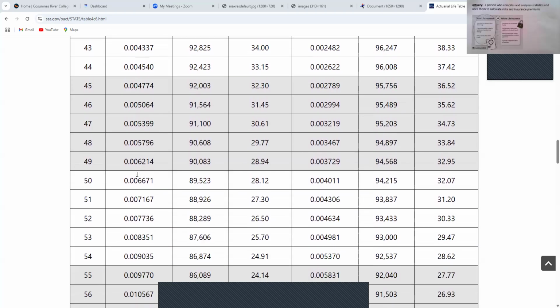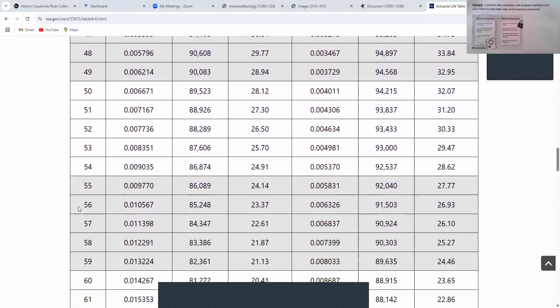I have to go down to 56, I guess, until it's not 0 point something anymore. This is the first time it's 1 point something, right? So for a 56-year-old male, if you move this decimal twice to the right, there's just over a 1% chance that a 56-year-old male will die within the next year. But even that's very small, right? That means there's a 99% chance they're good, right?